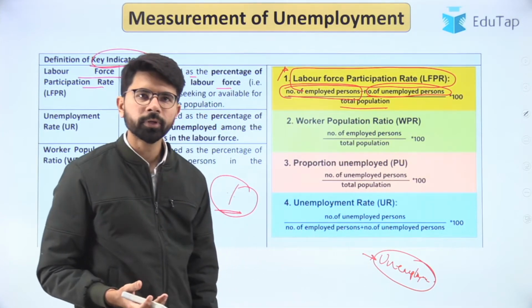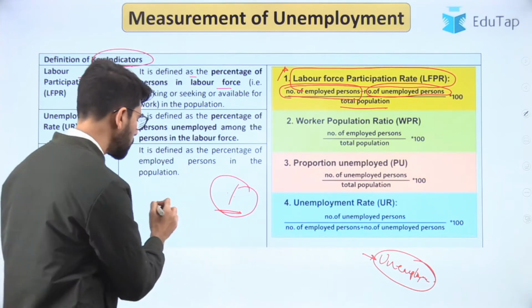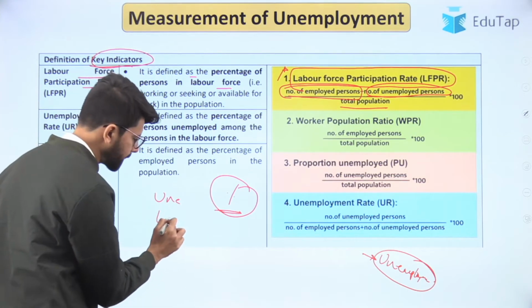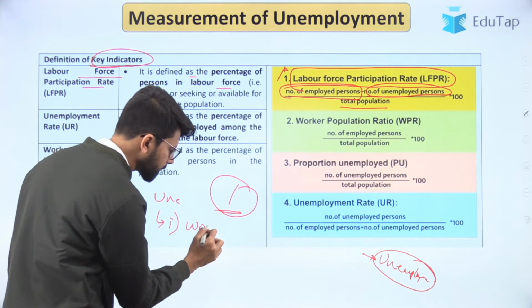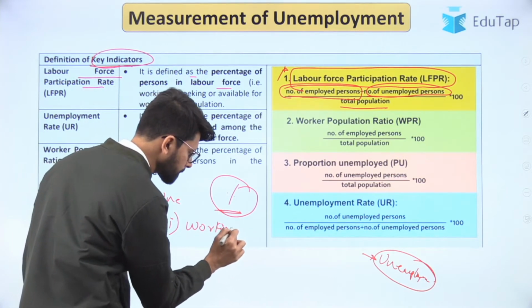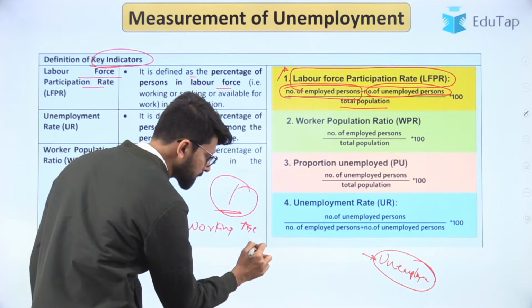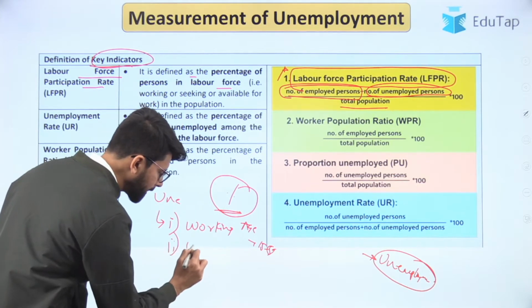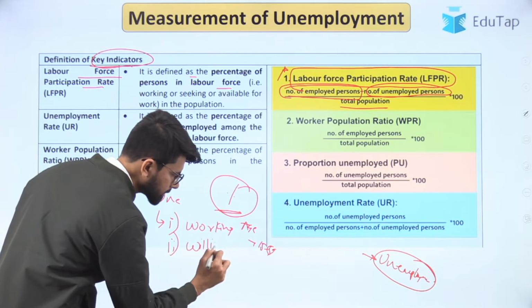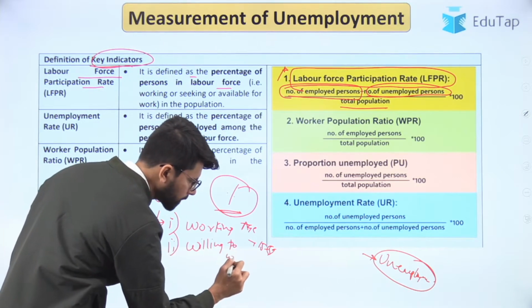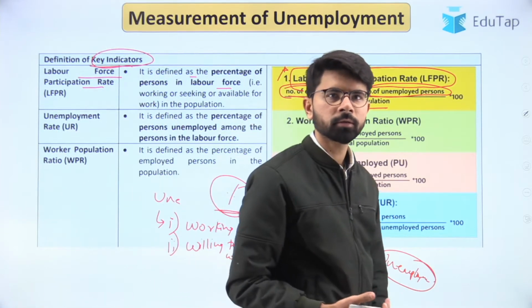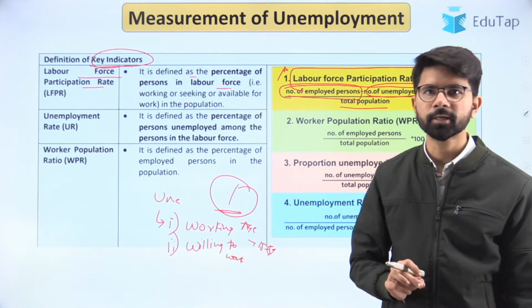We have understood in the last session what we understand by unemployment. The first key criterion is one should be in the working age group population, which is 15 to 59, and apart from that, one should be willing to work. That is the second criterion. If, even though being a part of the working age group, one is not willing to work, then he will not be considered as unemployed.